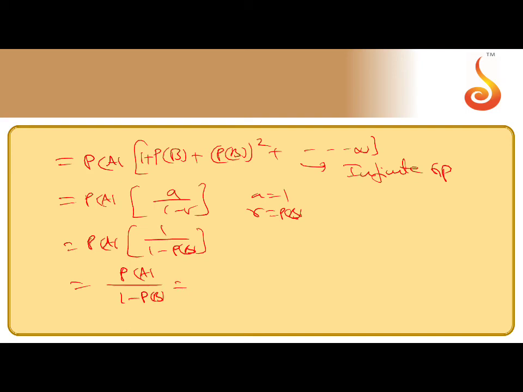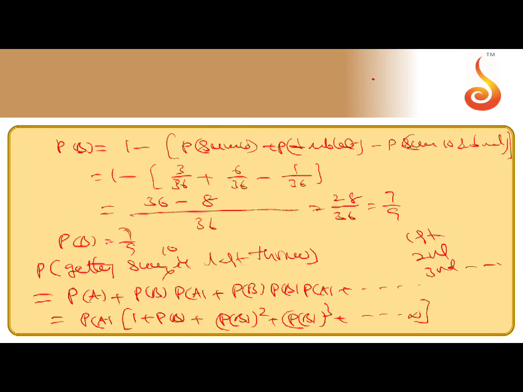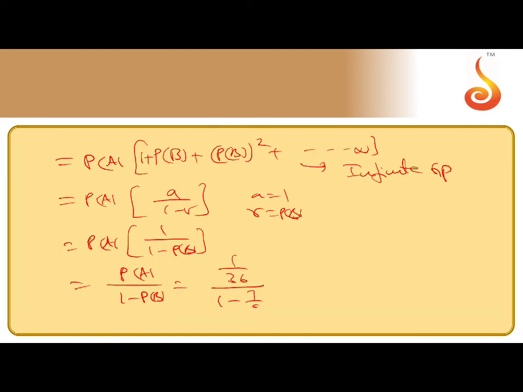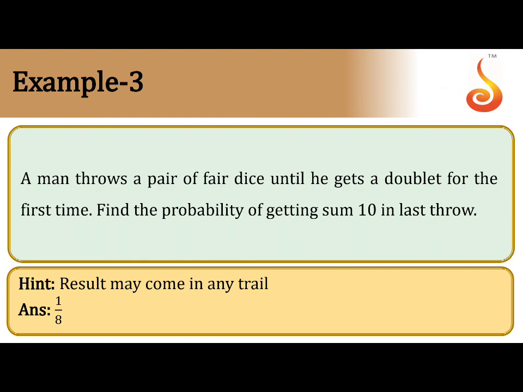So P of A is 1 by 36, divided by 1 minus P of B. P of B is 7 by 9. So 1 by 36 divided by 2 by 9, that means 1 by 36 into 9 by 2. 9 ones, 9 fours. The answer is 1 by 8. The required probability is 1 by 8. That is the required answer.